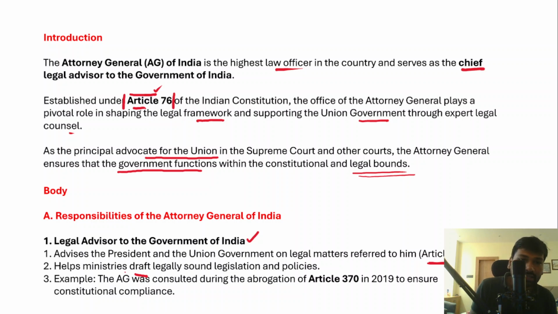Now, the Attorney General was consulted during the abrogation of Article 370. So, we have just discussed that Article 370 of the Indian Constitution deals with the special status provided to Jammu and Kashmir. After the abrogation of Article 370, this special status was revoked, and now Jammu and Kashmir was made a union territory with the legislature. So therefore, the Attorney General is consulted in such things as well.